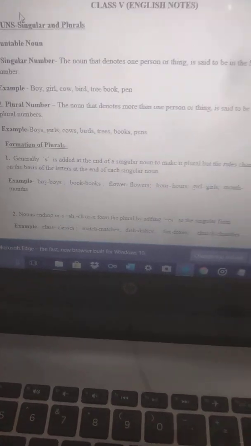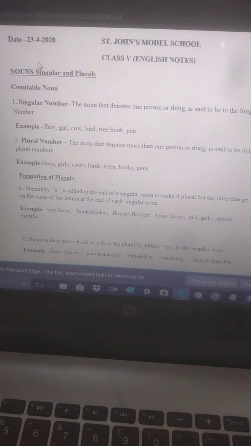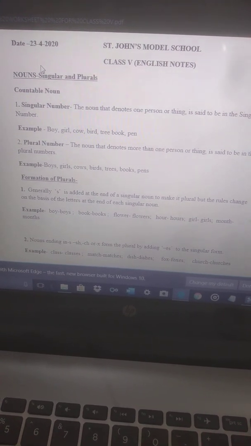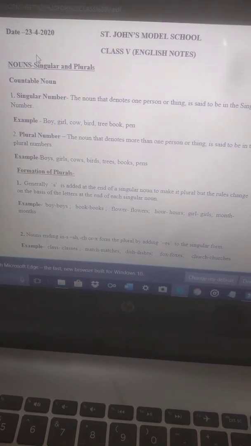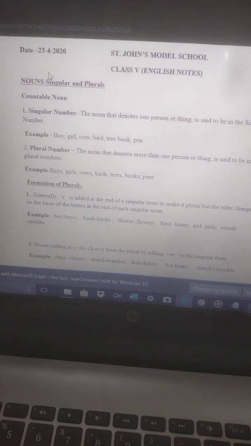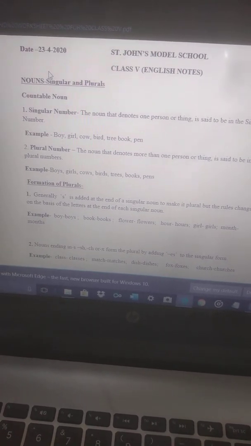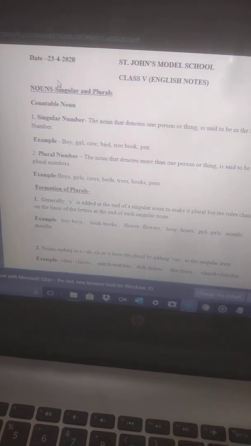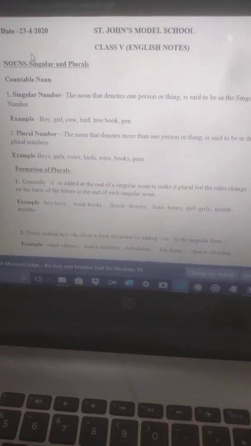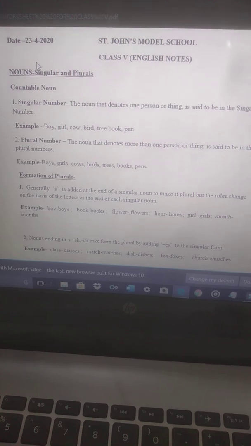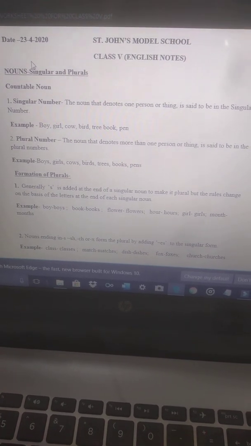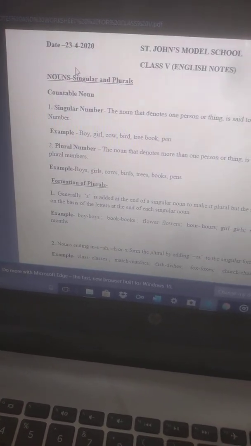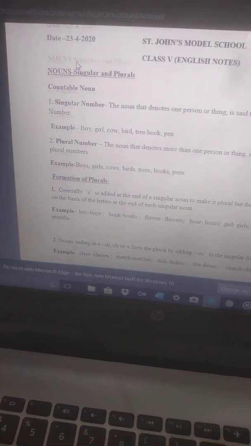If there's a common noun boy and we have to make its plural, it will become boys. Boy refers to one and boys means more than one. Book becomes books. Flower, flowers. Hour, hours. Girl, girls. Month, months.